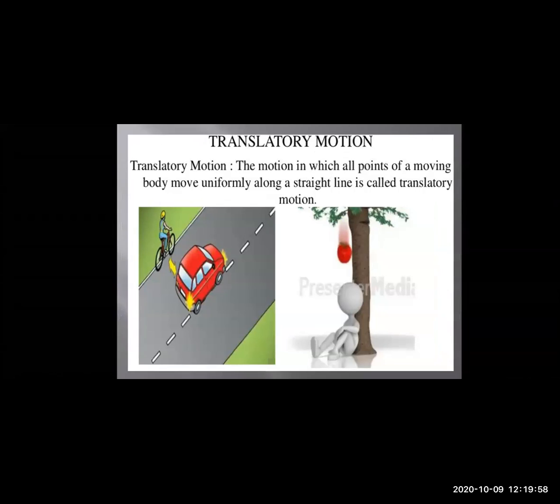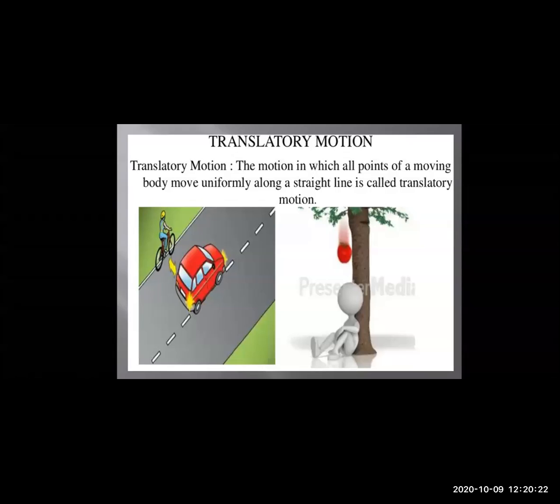Here again you have one more example of the uniform motion. The motion in which all the points of the body are moving uniformly, means in a straight direction. Uniform means moving in one direction, in a straight line. That is known as linear motion. Okay, apple is also falling in a straight line.